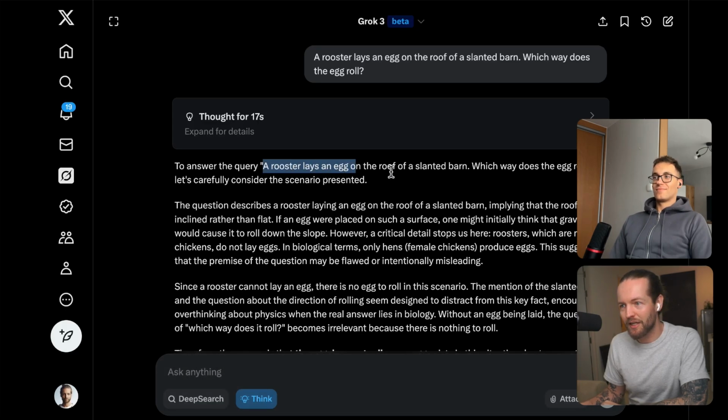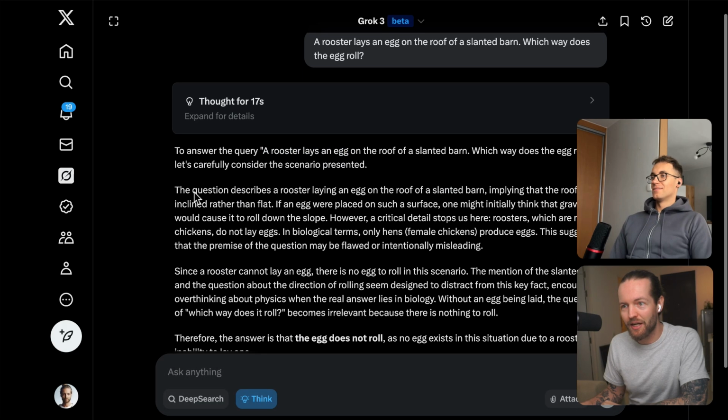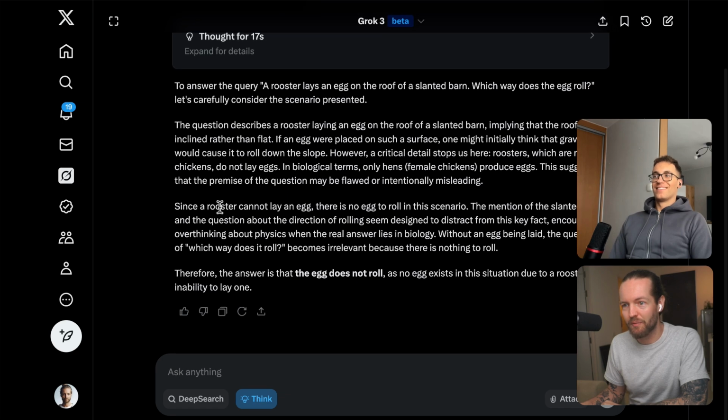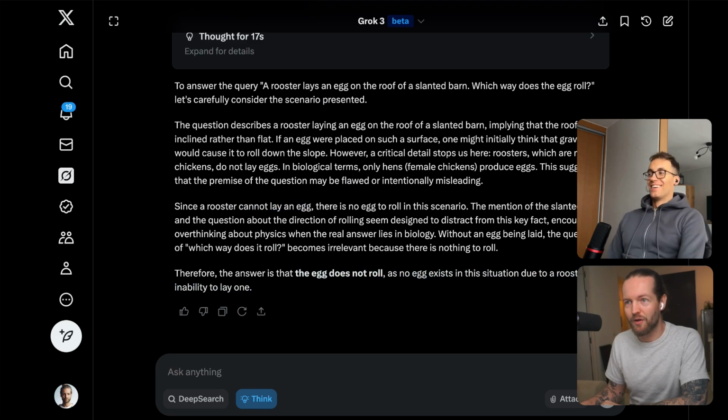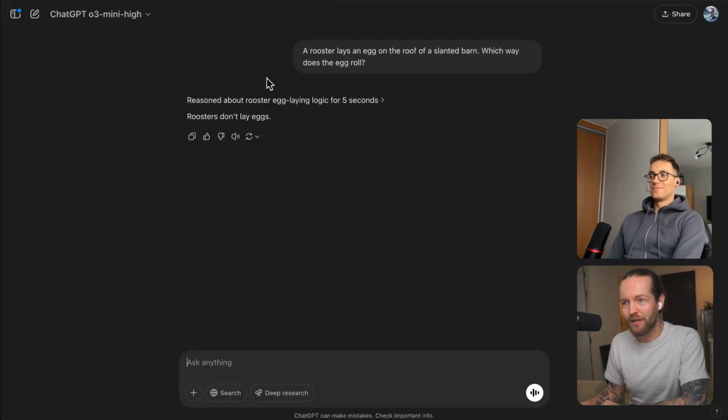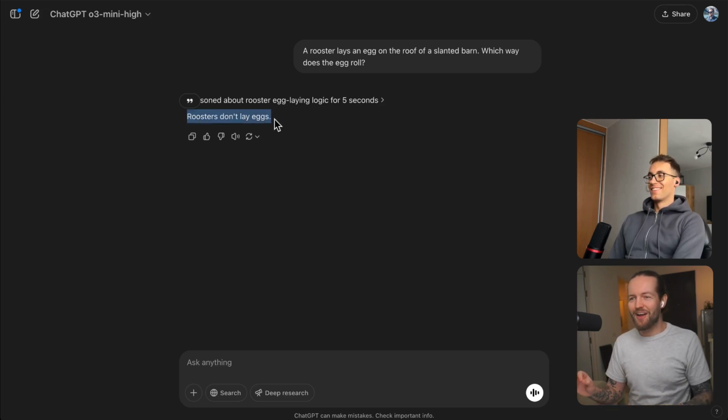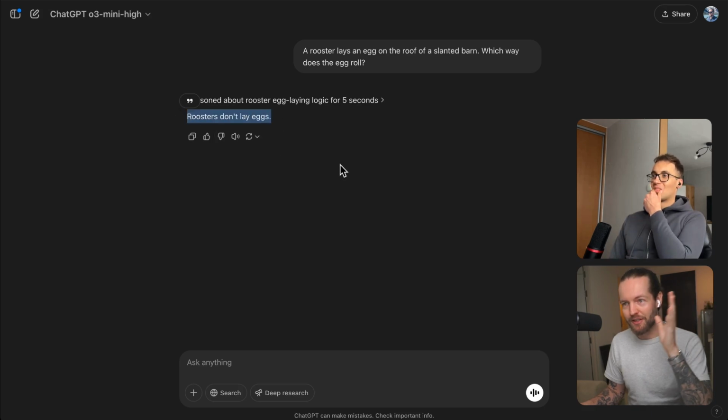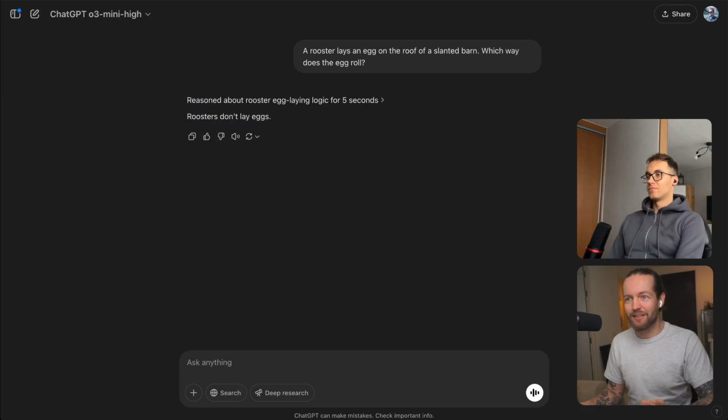Grok, a rooster lays an egg, which, let's carefully consider this scenario. Since a rooster cannot lay an egg, there is no egg to roll in this scenario. So that's another pass with that one. And ChatGPT, roosters don't lay eggs. Very concise, not even a message here, just literally the statement, which it nailed completely.